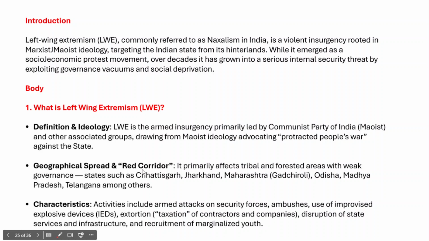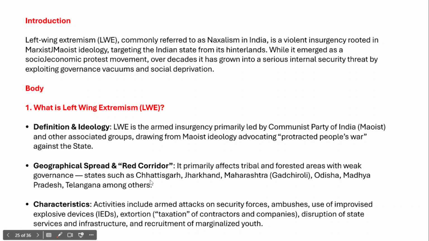And then we need to talk about the geographical spread, the area that I have already shown to you through the map. That area is known as the Red Corridor, the area where the left-wing extremist movement is still prevalent or concentrated. In fact, the Red Corridor is primarily concentrated in tribal and forested areas with a weak governance structure.